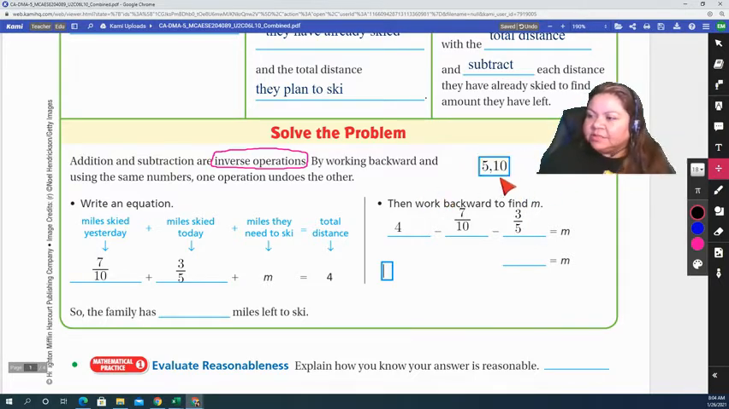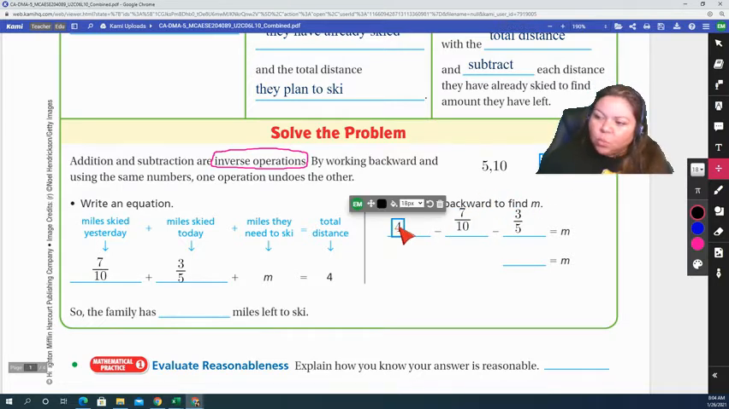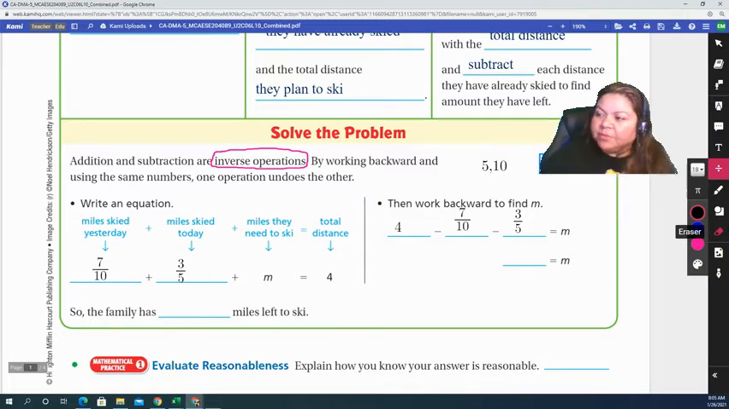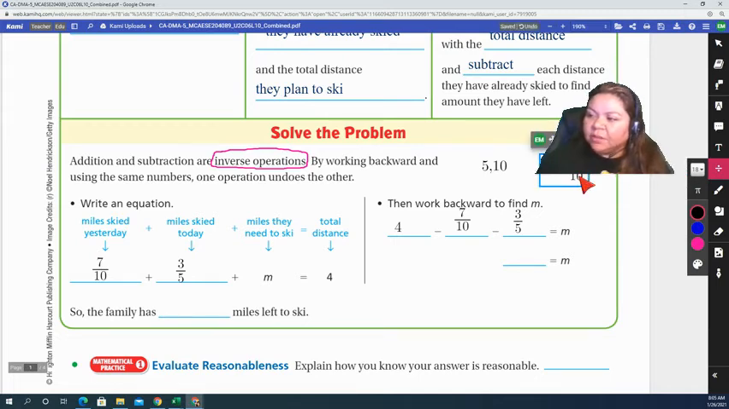Now, how do I rewrite 4 so that I have a fraction? Well, remember, we're using 10 as a denominator. So if I am renaming it, I'm going to take one whole from the 4. I only need one whole from the 4, and I'm going to rewrite it as a fraction. Remember that 1 is equal to the same number over itself. So if I'm using 10 as a denominator, it'll be 10 over 10. It's the same number in the numerator and denominator.